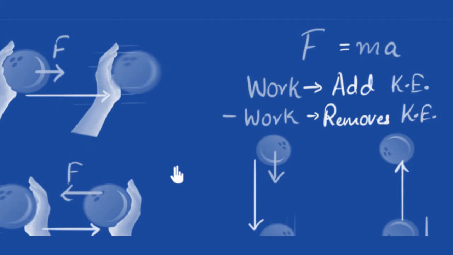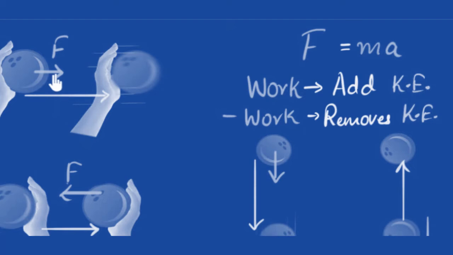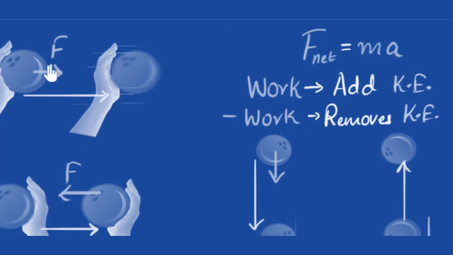Now these things get ever more interesting when there are more than one force acting on the body. So if there is more than one force acting, according to Newton's second law, we now need to calculate the net force, meaning we have to add up all those forces.